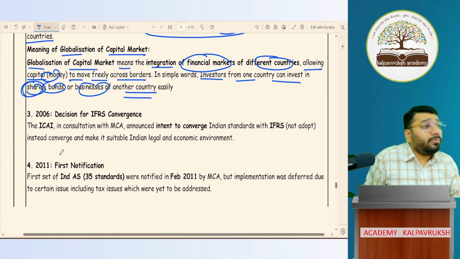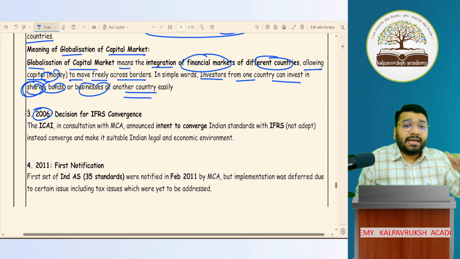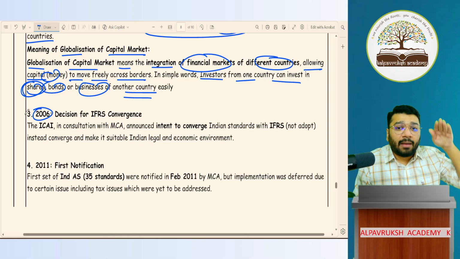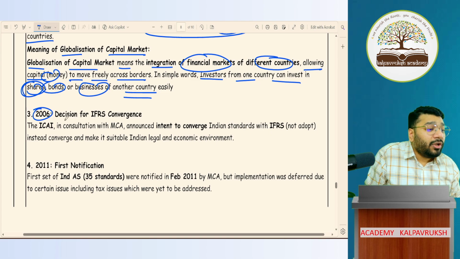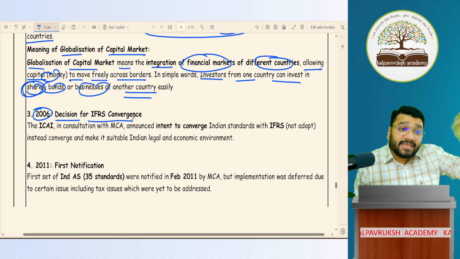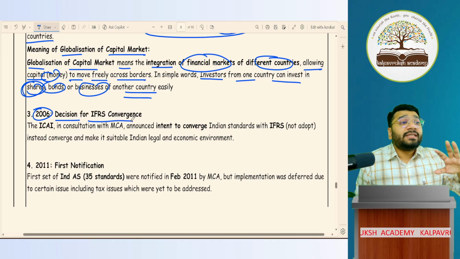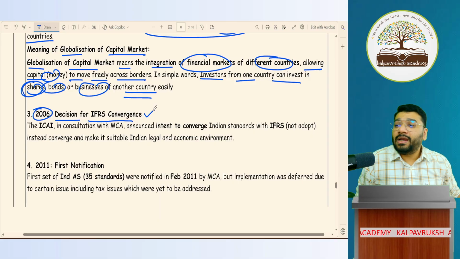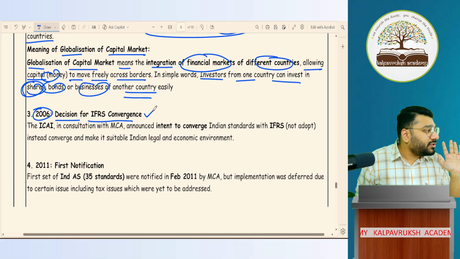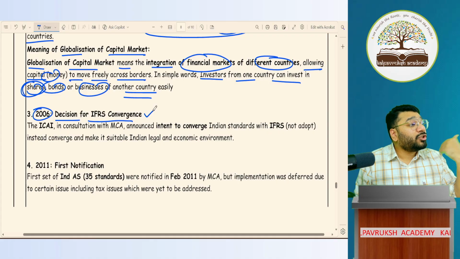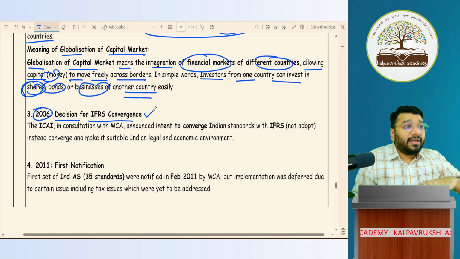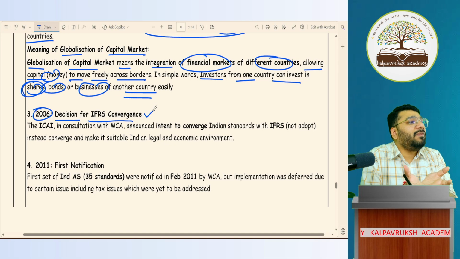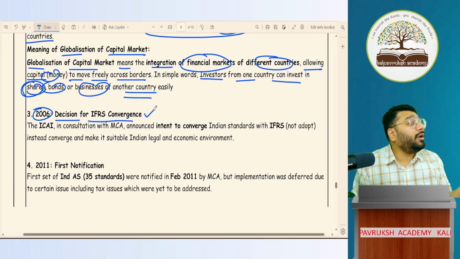Then from 2000 till 2006, we made a decision that now we have to come out with an international language of accounting. So in 2006, the decision was made to converge with IFRS. We took almost 6 to 10 years to decide that, okay, now let's adopt the international accounting language. Because in India, anything does not happen that smoothly and fast. If it is a private matter, we show some sense of urgency and do things very fast. But when it is such kind of matter, it does not happen within a day. It takes several years to decide what to do and what not to do.